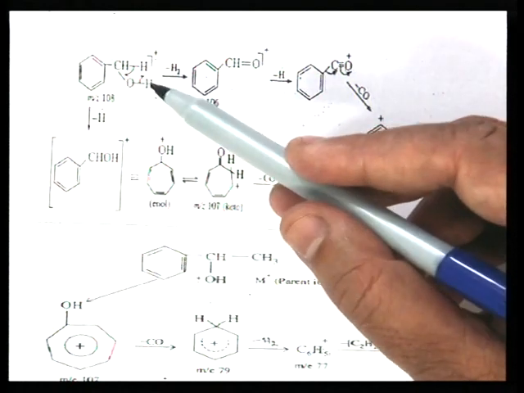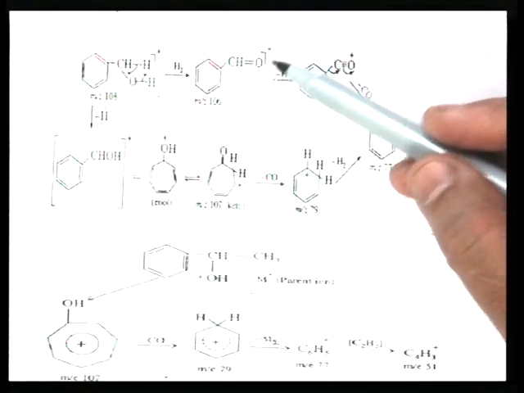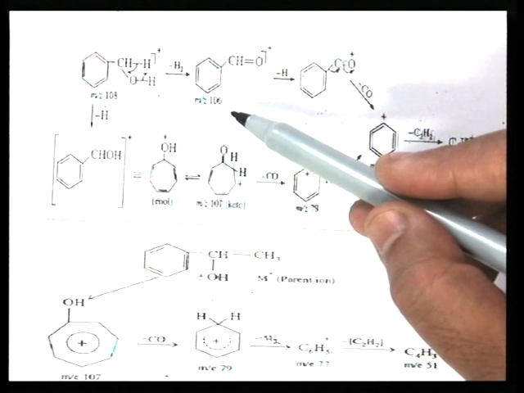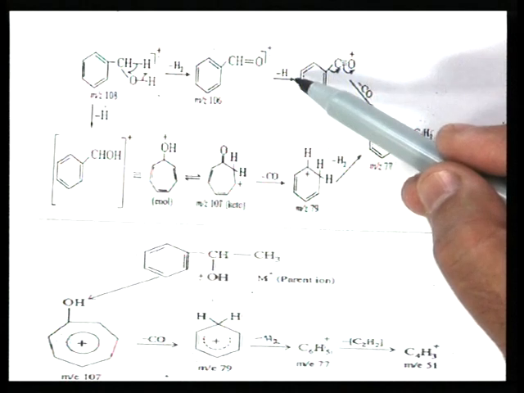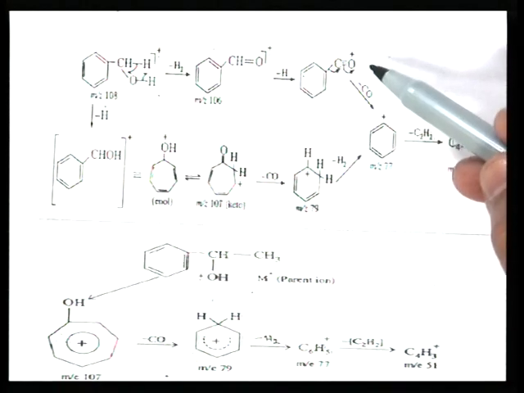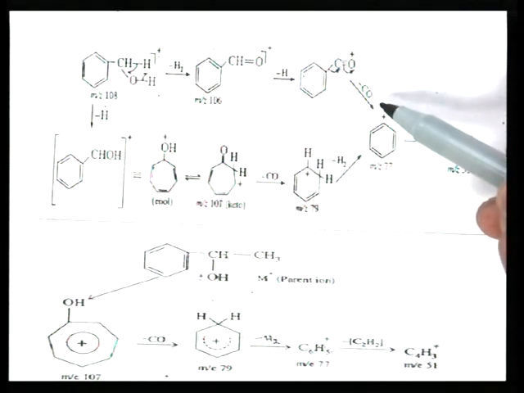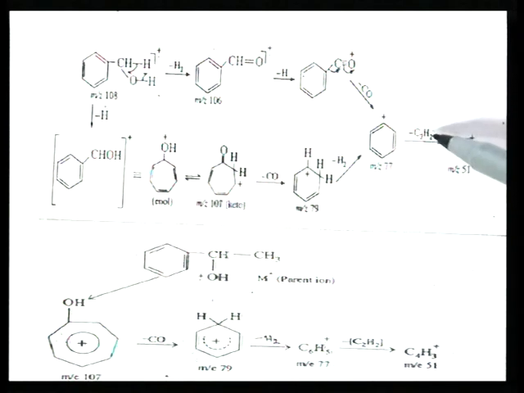So, in general, an H2 molecule is lost, and a carbon oxygen double bond is formed here. A radical cation is formed, corresponding to M by Z 106. This radical cation further loses an H radical, and C6H5CO plus appears, which loses a neutral CO molecule to form the phenyl cation, corresponding to M by Z value 77. This phenyl cation loses an acetylene molecule to form C4H3 plus, M by Z 51.